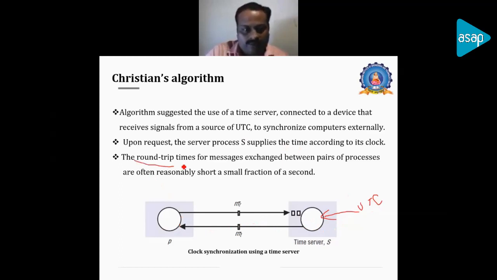And here we also have to take care of the round trip time, because there is a time requirement when the request is sent from P to the server, and also another time requirement, T dash, when it comes back to P. So that round trip time should be taken care of while calculating the time at P. It can also be used to measure the performance of the time server, like whether it is an efficient one that is getting the time accurately. That can also be taken into consideration by the different processes based on this round trip time.